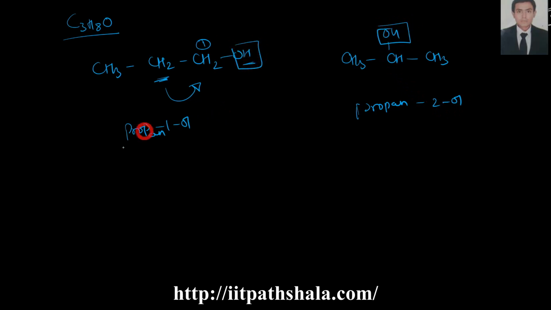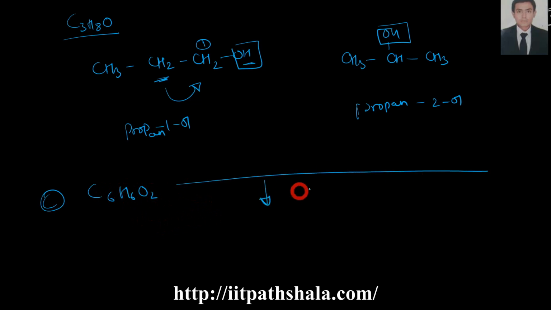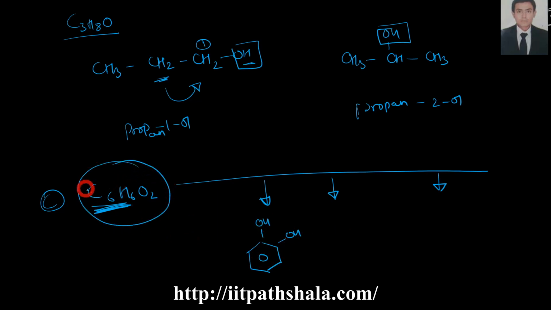Take another typical example of C6H6O2. Here I can form three different isomers of benzene. As you can see here, it is benzene. The first one is OH over here and another OH at the ortho position. Why am I taking this example? Because I have studied benzene enough in my previous lecture.